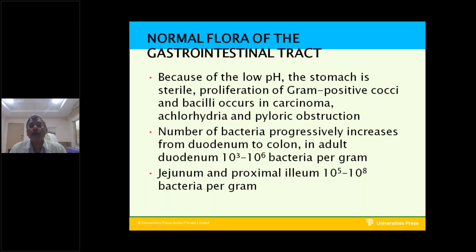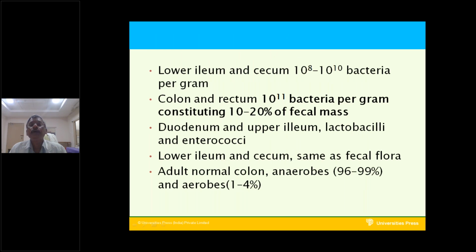In the adult duodenum, there are 10 to the power of 3 to 10 to the power of 6 bacteria per gram of secretions. In the jejunum and proximal ileum, there are 10 to the power of 5 to 10 to the power of 8 bacteria per gram of secretions. In the lower ileum and cecum, 10 to the power of 8 to 10 to the power of 10 bacteria are present in the secretions. In the colon, fecal mass, and rectum, 10 to the power of 11 bacteria are present.